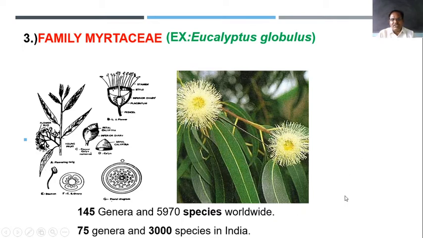Different types of members are there, and out of these, 75 genera and about 300 species are reported from India. This is a very large family, having a large number of members.